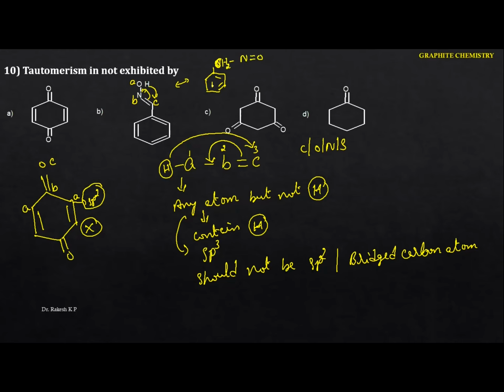So here you just identify. Here we got the migration from A to C. So here which shows tautomerism. Come to this one. Here I can write this is B, this is C, this is A. You can identify here or maybe here also.